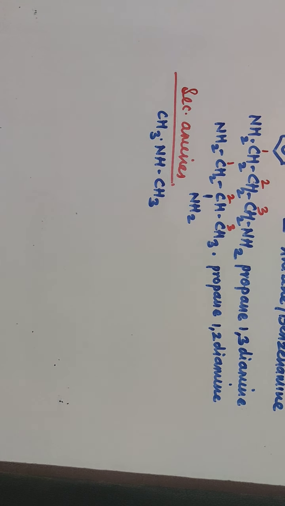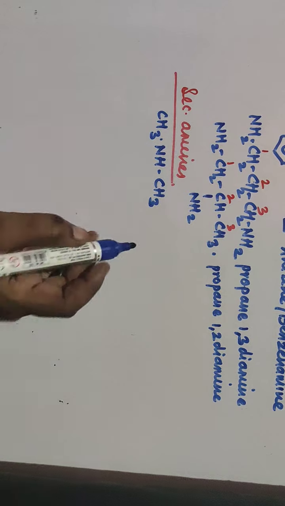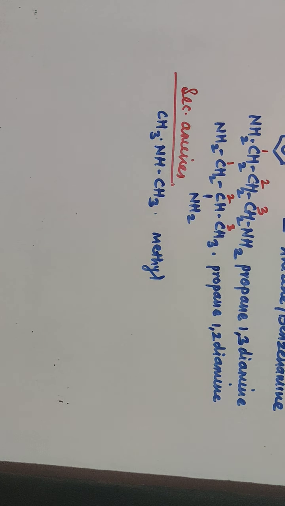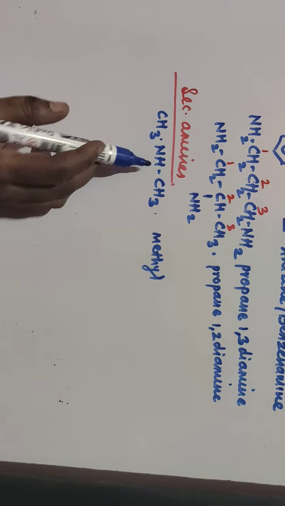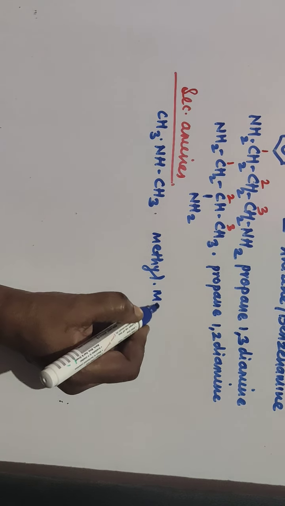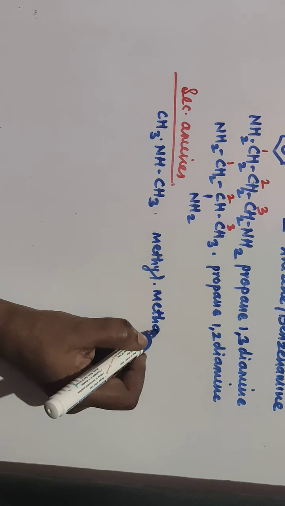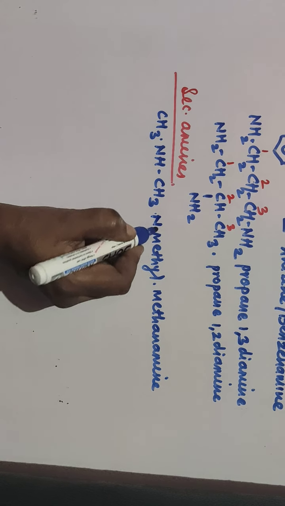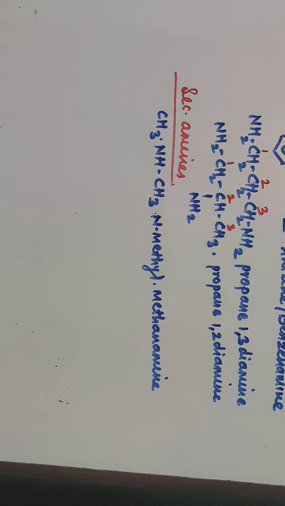So in secondary amine, the name is derived as N substituent of alkane amine. Here 2 methyl groups are there. So what is the IUPAC name? N substituent. That means a methyl group is present as a substituent, the hydrogen atom of ammonia replaced by a methyl group, and your parental hydrocarbon is CH3NH2, which is methenamine. But as it is an N substituent, N-methyl methenamine is your IUPAC name.